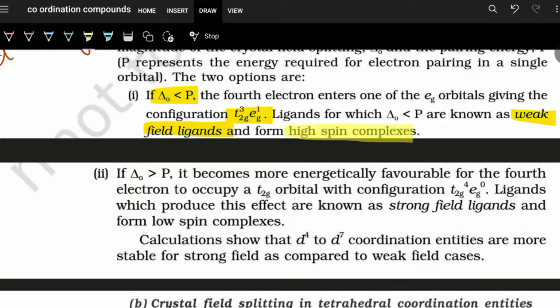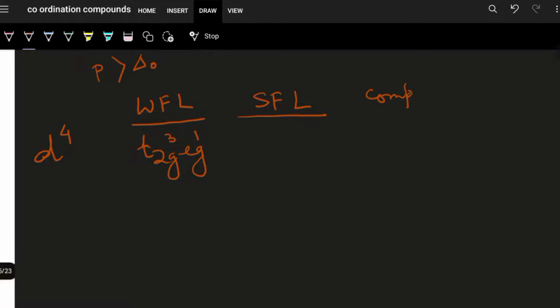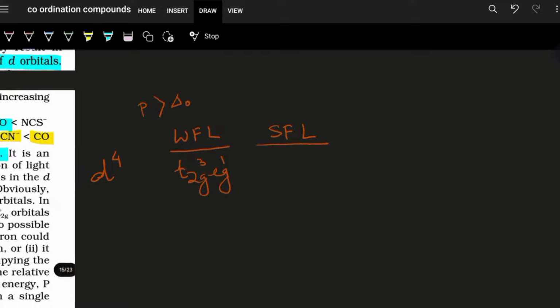And it forms a high spin complex. So let us compile the concept over here. I said pairing energy will be high. Now, whether it is a high spin or low spin complex: since we are getting unpaired electrons, this is a high spin complex. Why high spin complex? Because there is no paired electron. The electrons are unpaired.